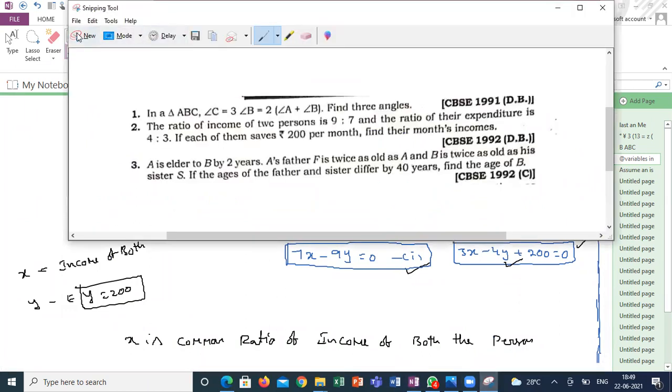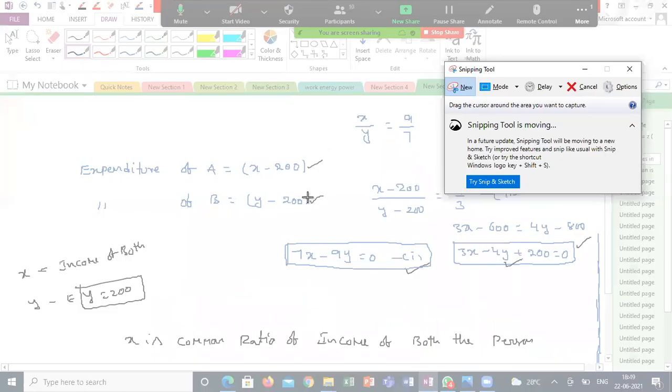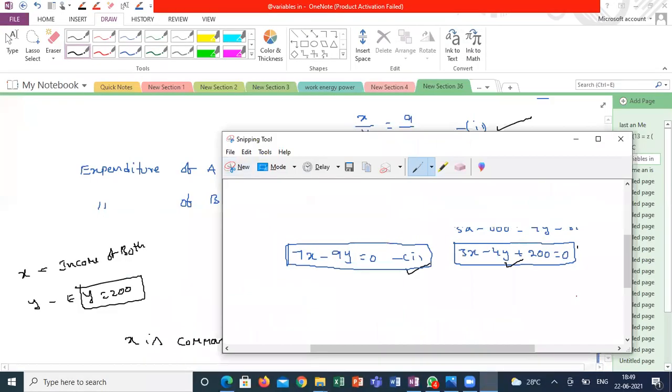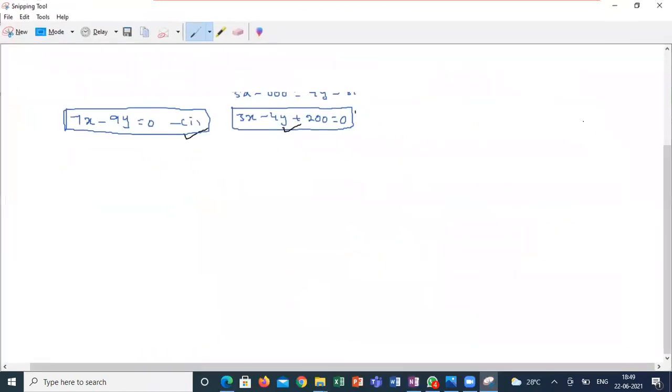Both methods are the same. You can't say this method is right and that method is wrong. Even if you do this method, you will get the same answer. Person A income is 1800, person B income is 1400. 7x minus 9y is equal to 0 and 3x minus 4y is equal to minus 200. This I am multiplying with 3, this I am multiplying with 7.